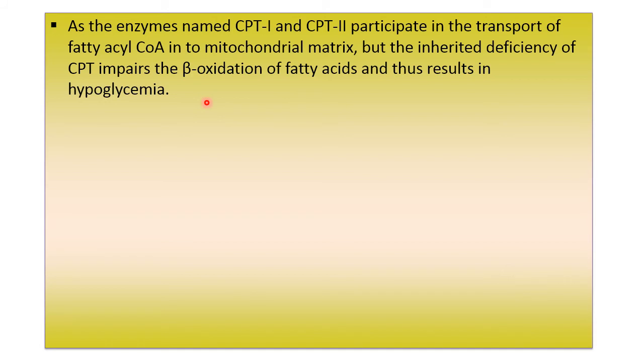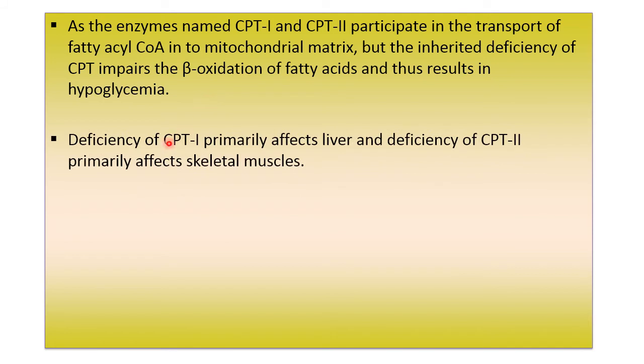So if beta oxidation is absent, then the sugar won't come and the level will be low, and that is known as hypoglycemia. Deficiency of CPT1 primarily affects the liver and deficiency of CPT2 primarily affects skeletal muscles.